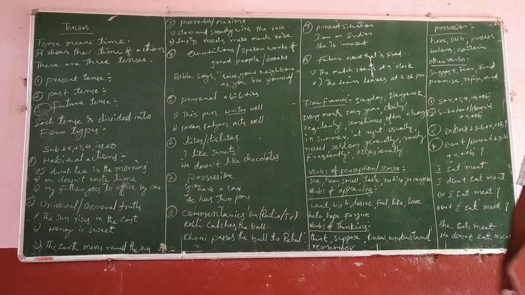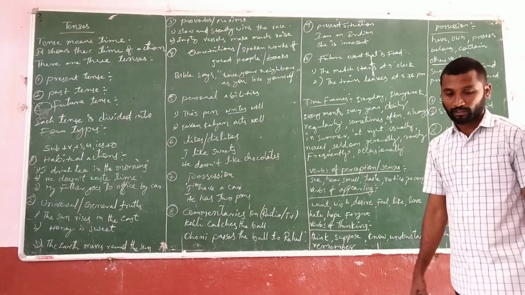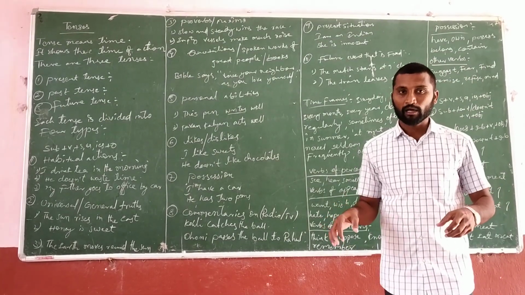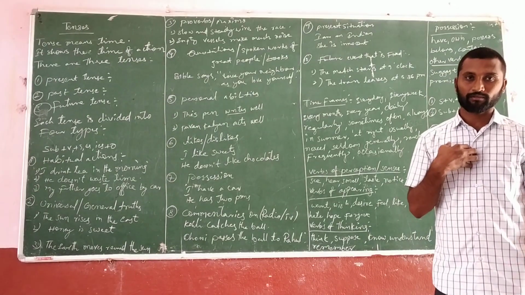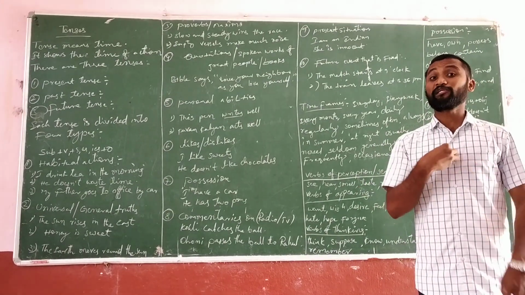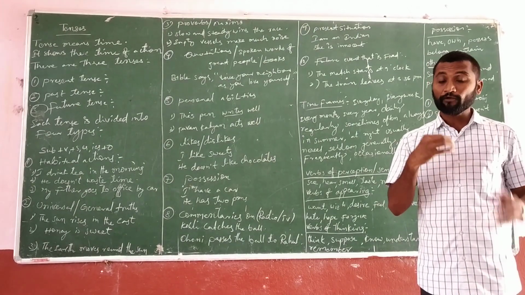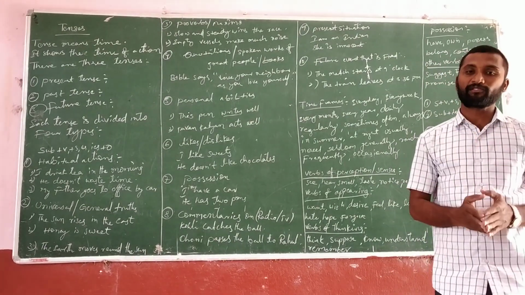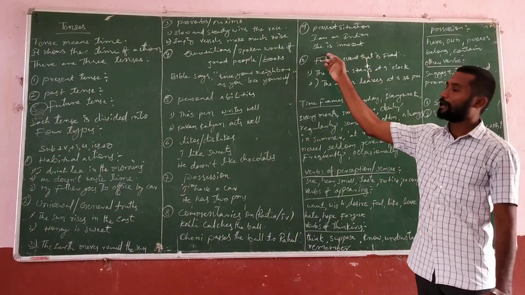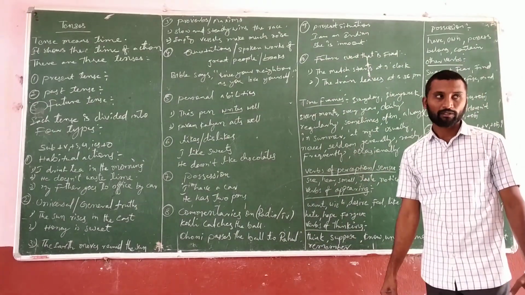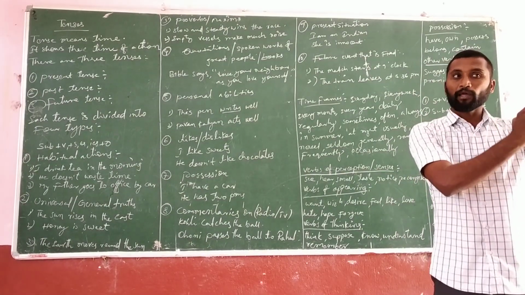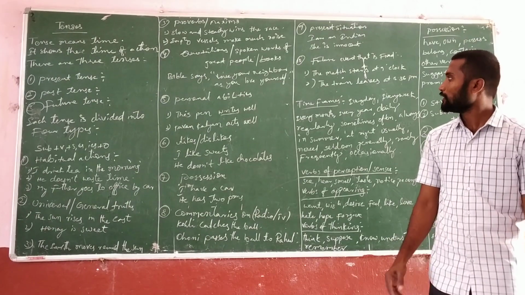And the 9th one is present situations. The present situation means right now, how we are. For example, I am a teacher. Right now I am a teacher. So it is my present situation. If you want to speak about your present situation, you can use the simple present. And she is innocent. That means the present status about her is she is innocent.